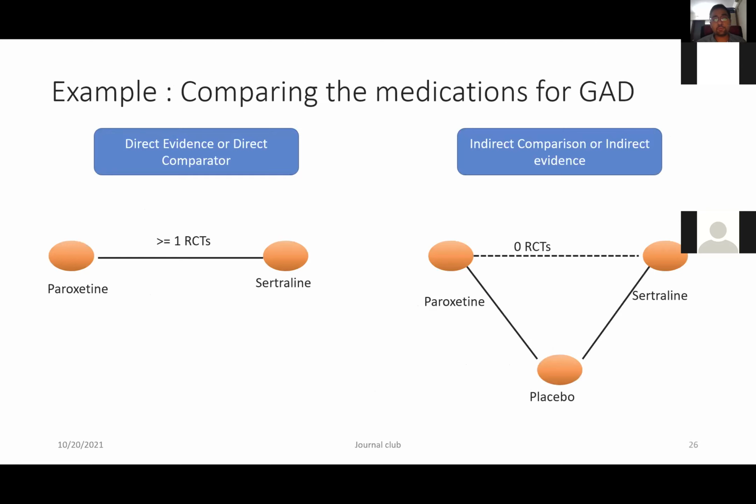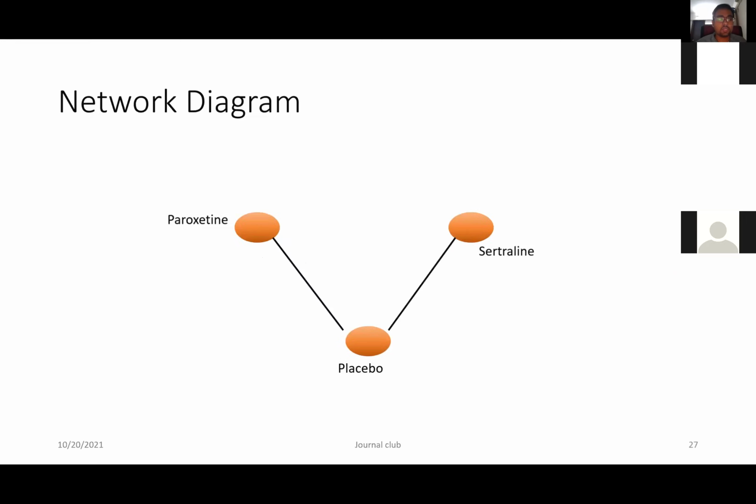Suppose, from our undergraduate, we are familiar with the anxiety disorder drugs. Suppose there is a drug which is paroxetine and a second which is sertraline, and they have studies against the placebo, but there are no actual randomized controlled trials done between paroxetine and sertraline. So that becomes an indirect comparison. But if there were actual randomized controlled trials done between paroxetine and sertraline, then it becomes a direct effect.